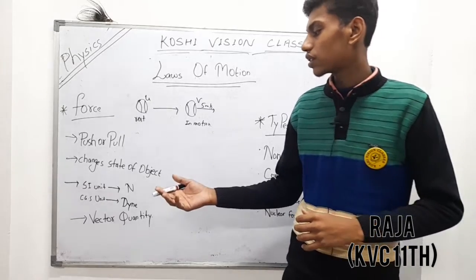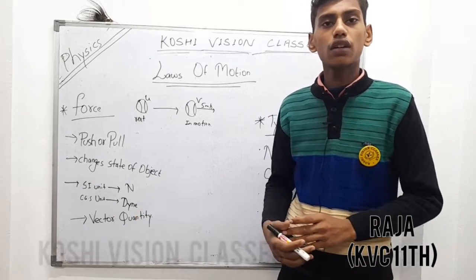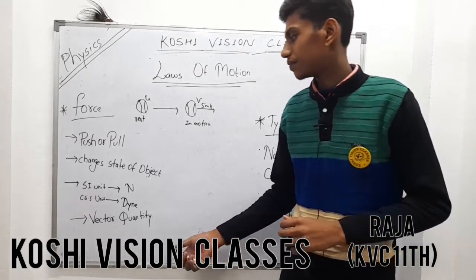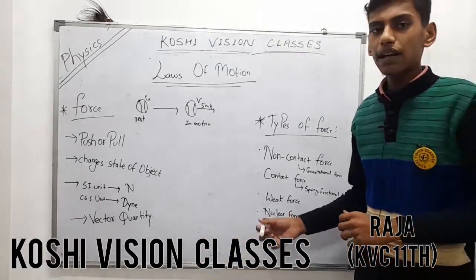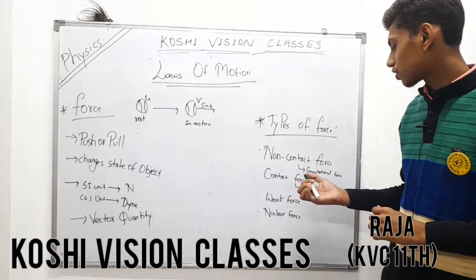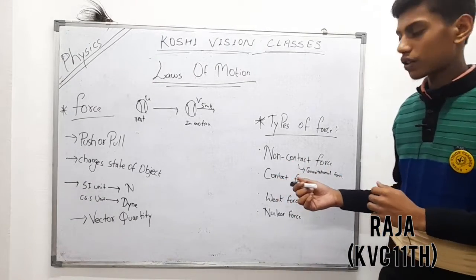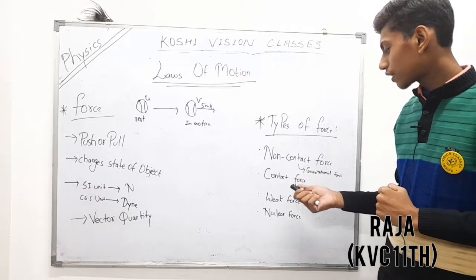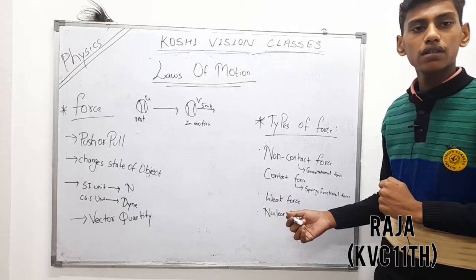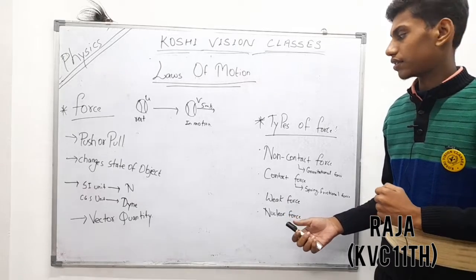The SI unit of force is Newton and the CGS unit of force is Dyne. Clearly, force is a vector quantity. There are many types of force, but we will study non-contact force and contact force. In non-contact force we will talk about gravitational force, and in contact force we will talk about spring and frictional force. Weak force and nuclear force we will study in next classes.